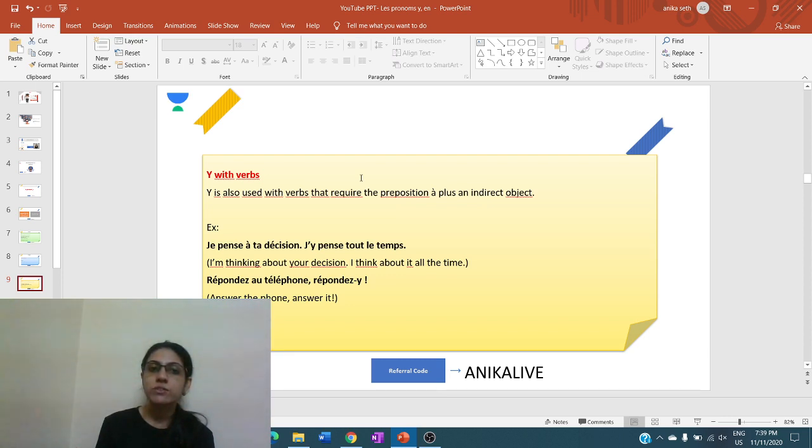Then is y with verbs, that is the verbs followed by the preposition à. Like je pense à ta décision, j'y pense tout le temps. I'm thinking about your decision. I think about it all the time. So, penser à quelque chose: je pense à ta décision, je pense à ta décision tout le temps.